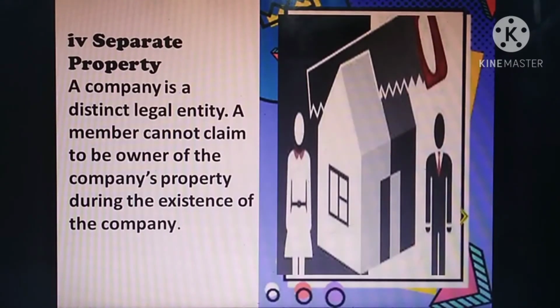Only at the time of winding up, after selling all these things, if any amount remains, that amount only is taken by the shareholders. They cannot claim ownership of the property of the company. They can only use this property for business purposes only. So that is the thing.